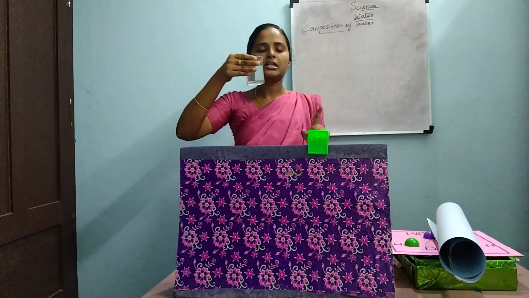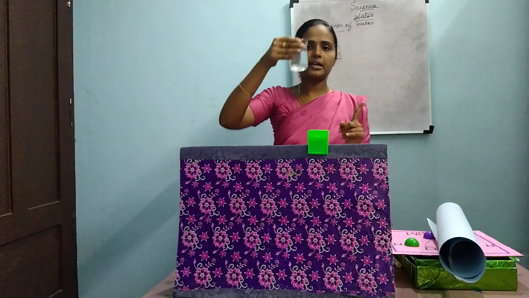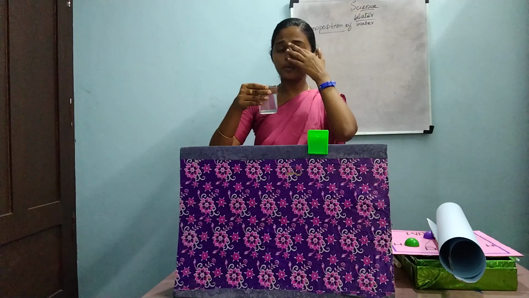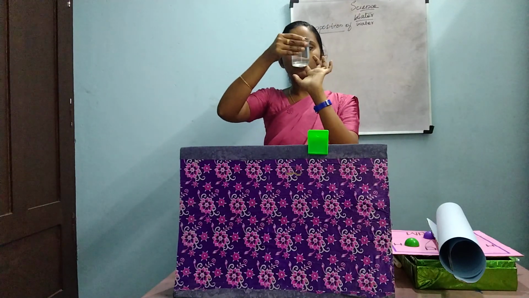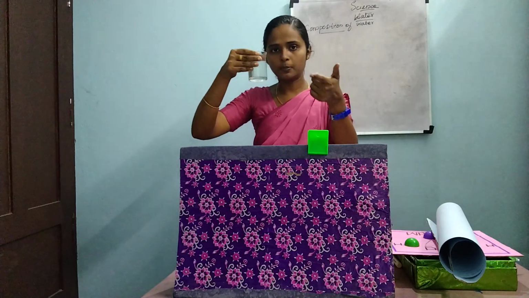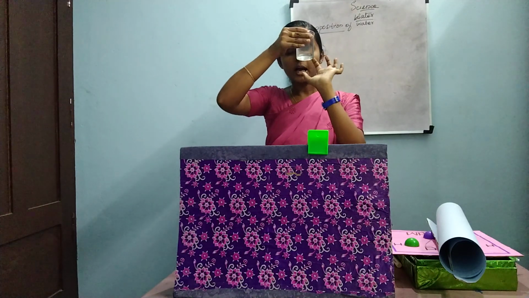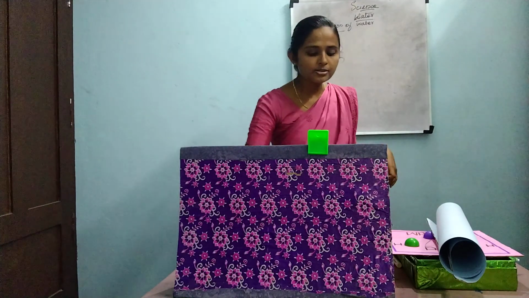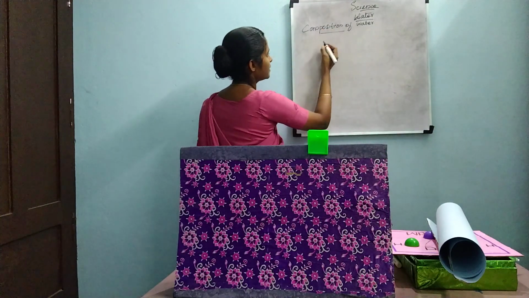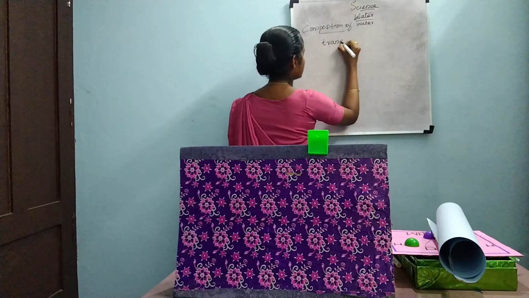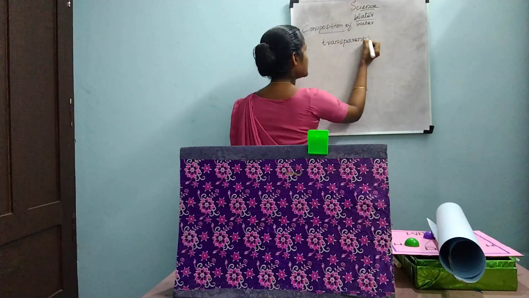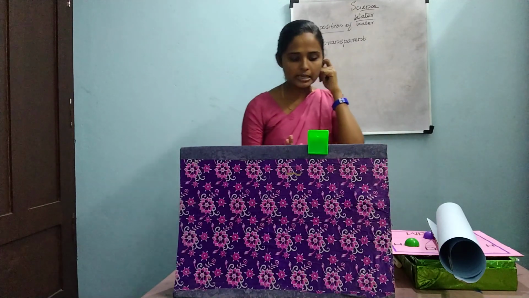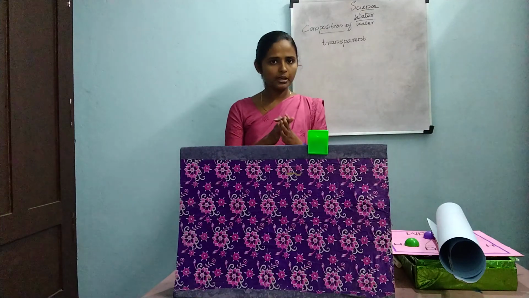First point is that it is transparent. What is the meaning of transparent? Transparent means I am keeping a mobile next to me, and I can see my mobile through this water. So that is transparent. First, water is what? Transparent. Transparent means we can see through it as through a normal glass.